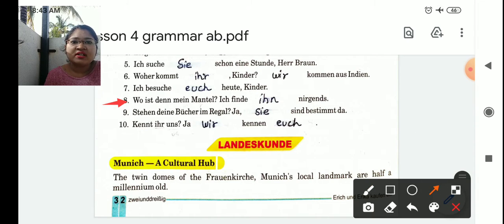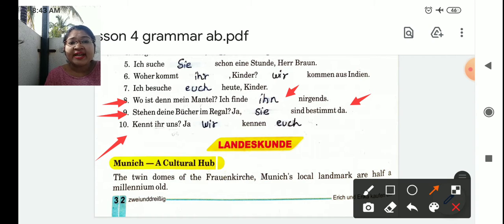Wo ist denn mein Mantel? Where is my coat? Ich finde ihn nirgends. I am not finding it anywhere. Nummer 9. Stehen deine Bücher im Regal? Are your books in the shelf? Sie sind bestimmt da. Surely they are there. So, Bücher is plural, so we have used sie in nominative case.